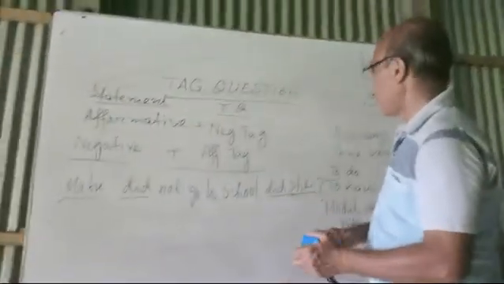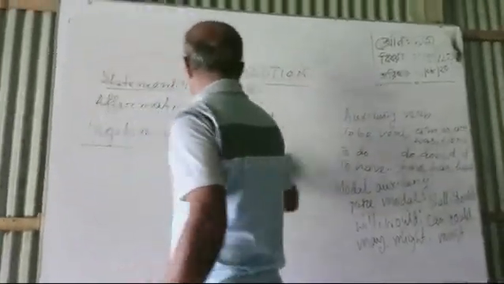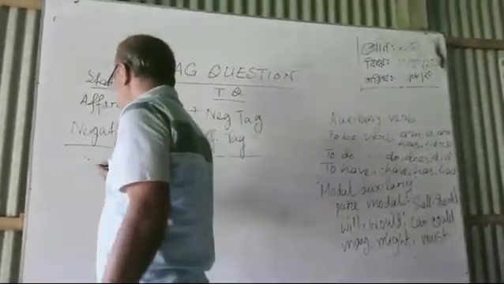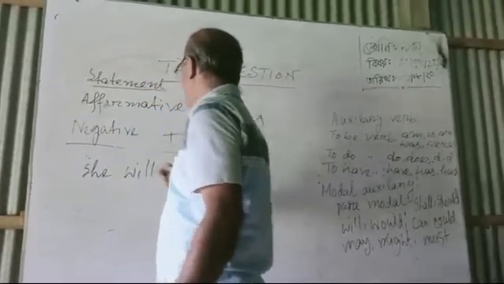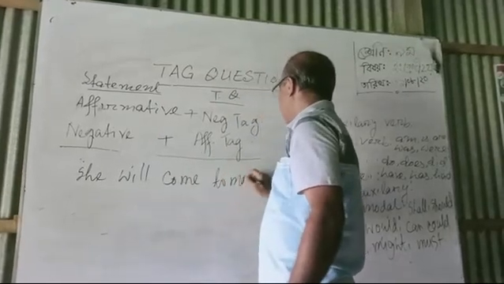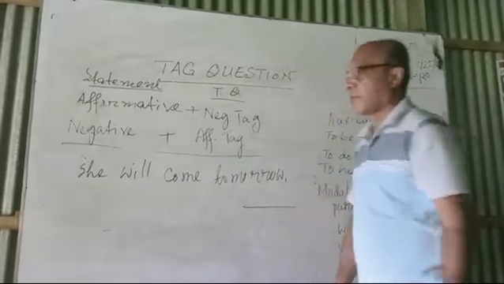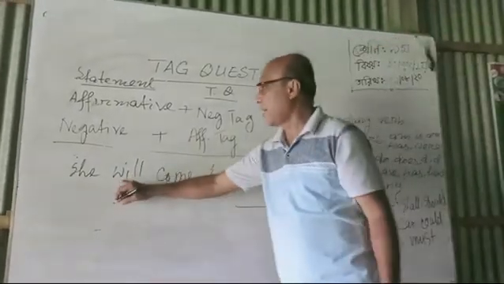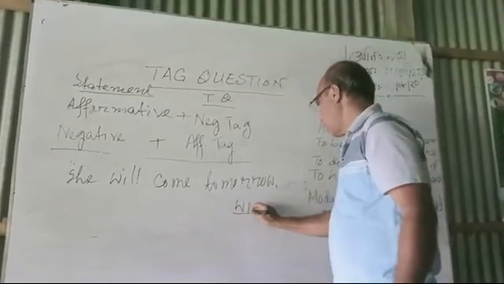Okay. Now suppose, I am doing another example. She will come tomorrow. She will come tomorrow. What will be the tag question? You can see here is auxiliary verb will. So we will write down here will.